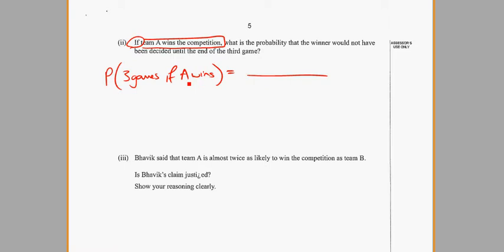Right, so next page. If Team A wins the competition, what's the probability the winner would not have been decided until the end of the third game? In other words, what's the probability they need 3 games. So here's the magic word: if. That's what I'm given. I'm given that Team A wins the competition. So we want to find the probability that if A wins, it took 3 games. Now, remembering probability from trees, the part that we're given becomes the denominator, so we want the probability of A winning. And on the top we want the probability of 3 games happening and A wins.